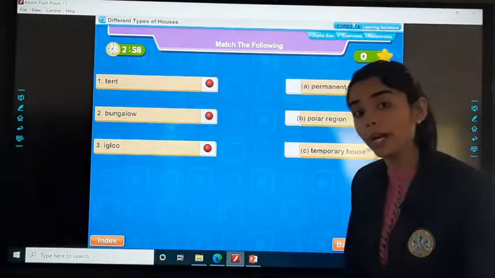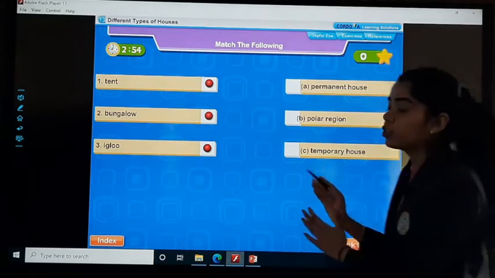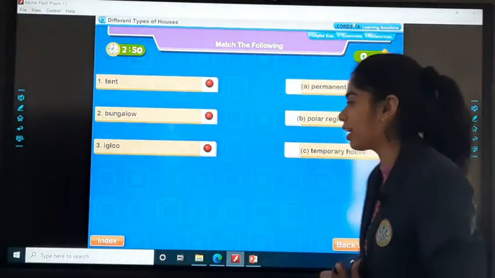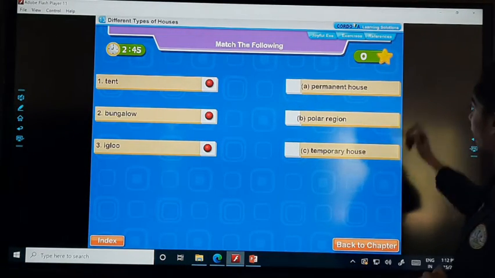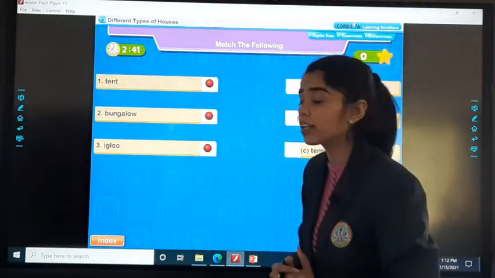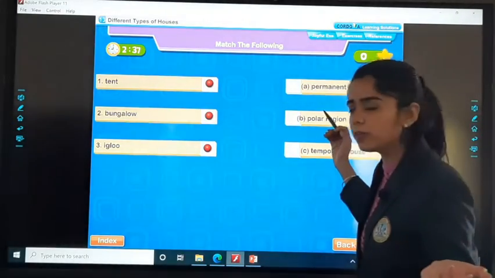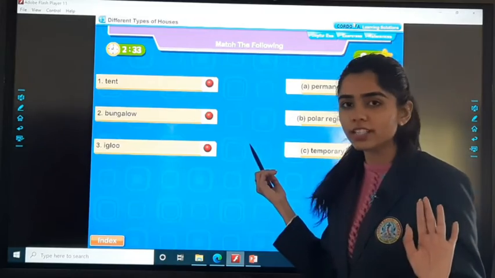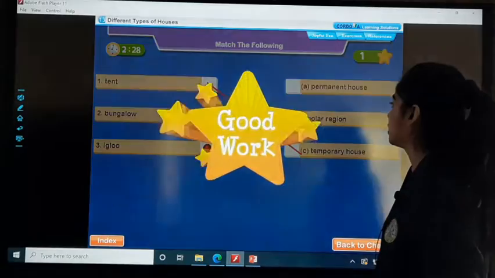Okay, is it clear? In the next, we have to do match the following. There is column A and column B. You have given hints over here and आपको उन hints के according इन्हें match करना है. The first one is tent. So look at the options. What do you think? Tent का क्या होगा? Tent is a permanent house? No. Is it a polar region? नहीं. Tents हम polar regions में तो नहीं देखते. So it is a temporary house.